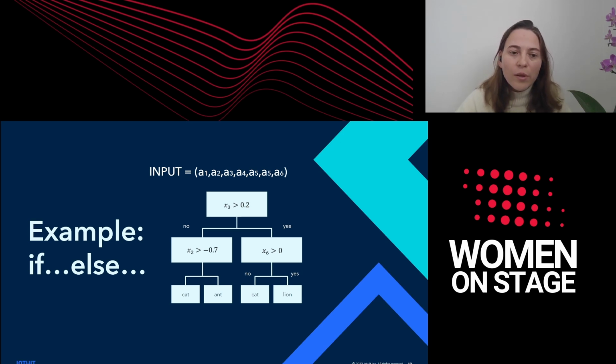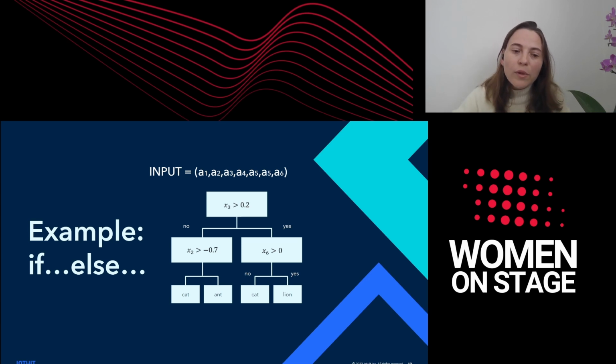So for example, for the root, we're going to take A3 and check whether it's greater than 0.2. If A3 is greater than 0.2, we're going to continue to the right child. And if A3 is smaller or equal to 0.2, we're going to continue to the left child.